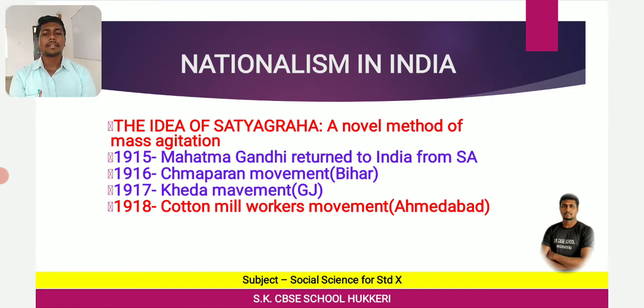Then 1918, 1919, 1920 and 21. What happened? During these years, crops failed in many parts of India, and the prices of food grains suddenly increased because of the shortage of production.